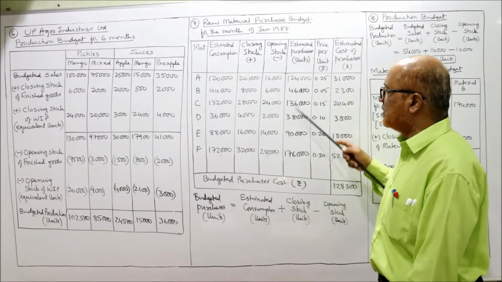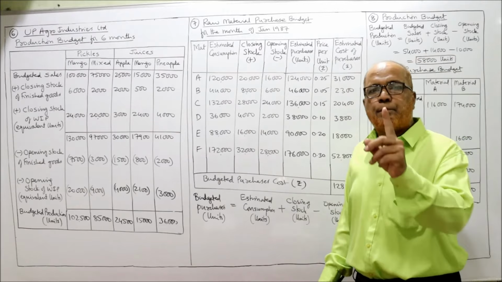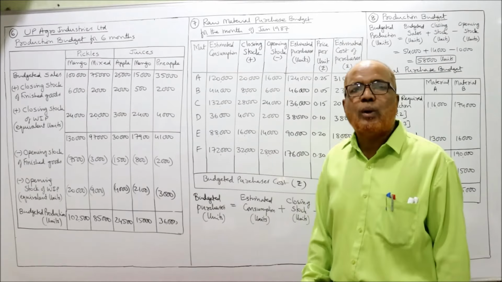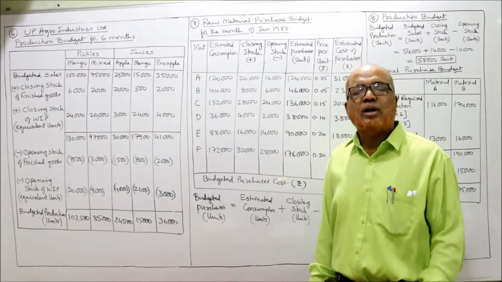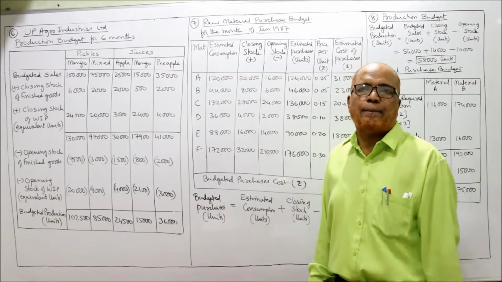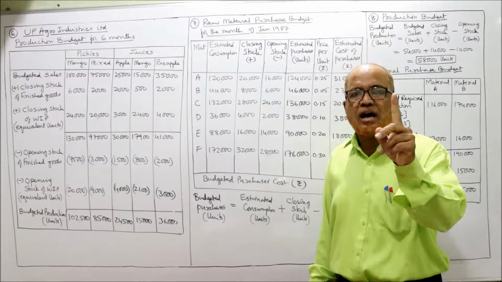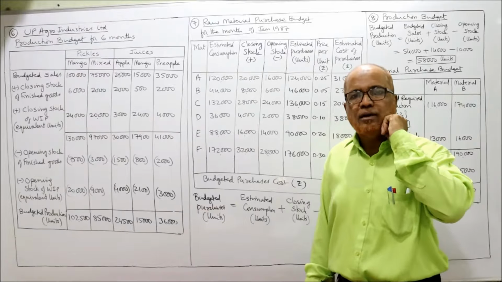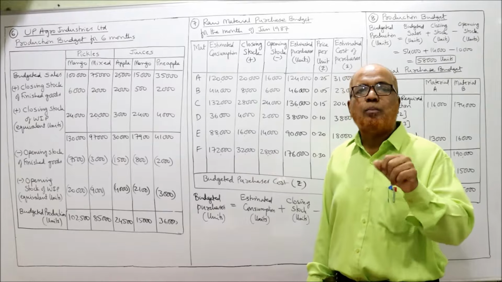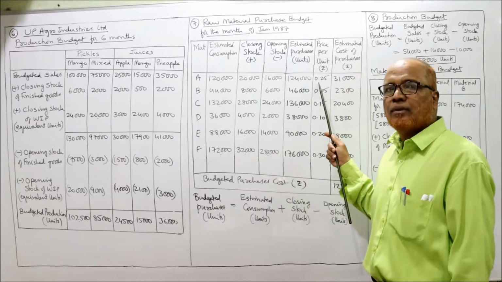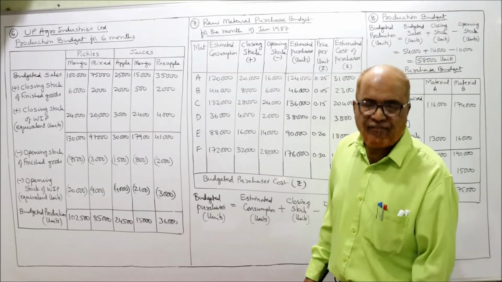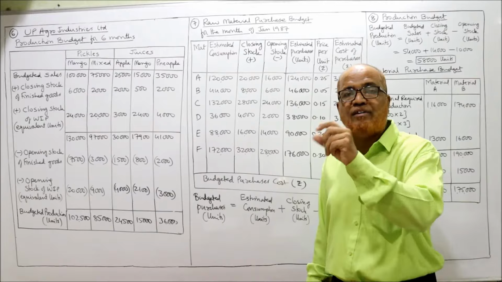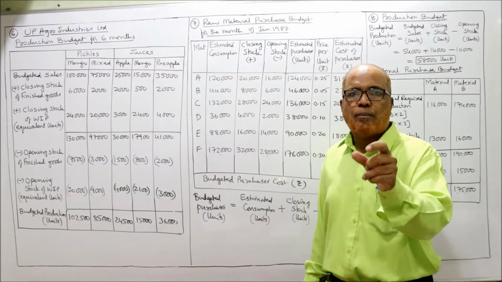Budgeted purchases in units. Now standard price per unit is given. For 1 unit, how many paisa? It is given 25 paisa. 25 paisa means 0.25 rupee, because 100 paisa is equal to 1 rupee. So 25 paisa means rupees 0.25. Secondly, 5 paisa means 0.05 rupee.